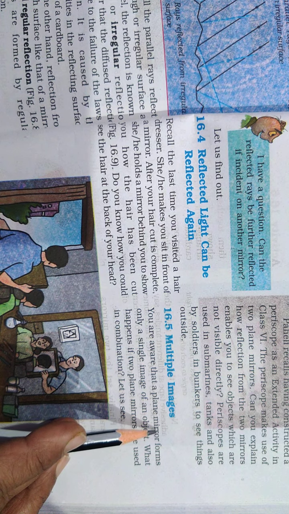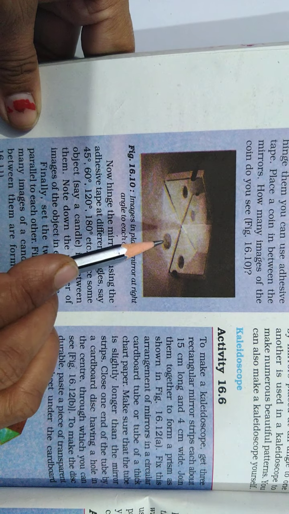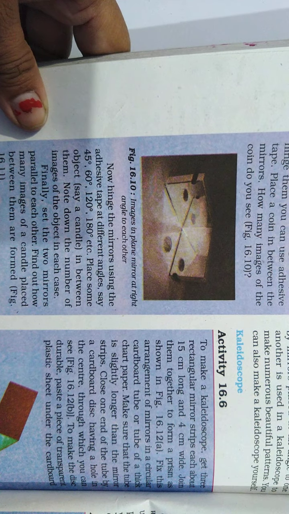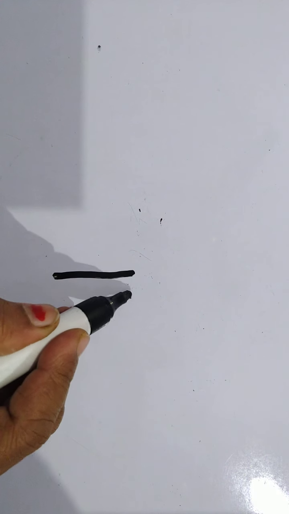Another topic is multiple images. How do we find multiple images of one object? In the activity shown here, a coin is placed and there are many mirrors. I am also giving you another example to show multiple images. Take one candle.